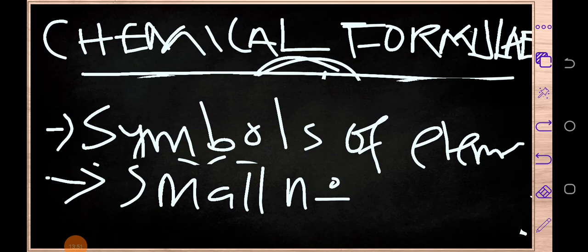Okay, any chemical formula consists of what? Subscripts, or small numbers, indicating the number of what? Atoms present of each element.